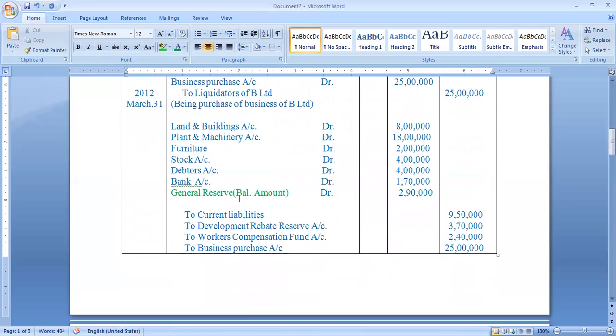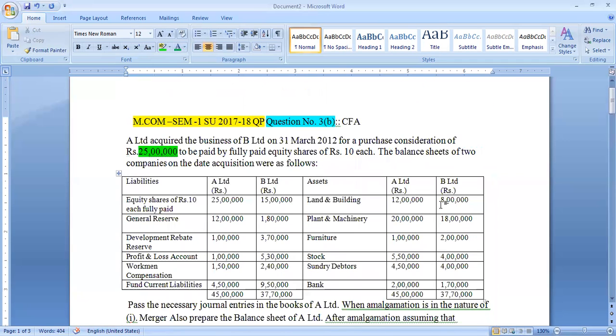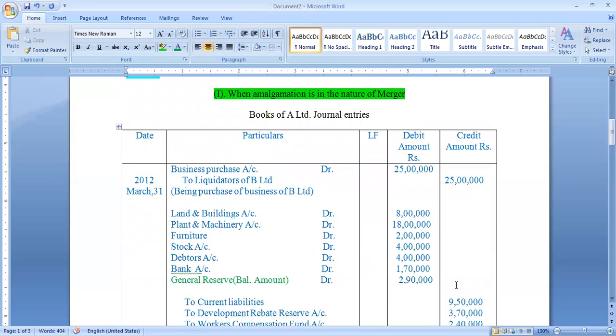Next one, for assets and liabilities: lands and building account, plant and machinery account, furniture account, stock account, debtors account, and bank account debit, with these amounts: 8 lakh rupees, 18 lakh rupees, 2 lakh rupees, 4 lakh, and 1,70,000 rupees.